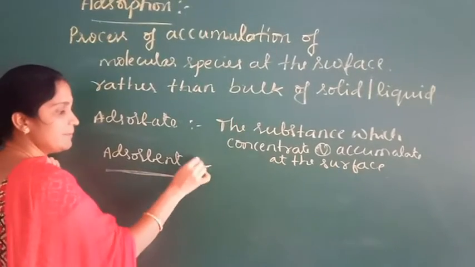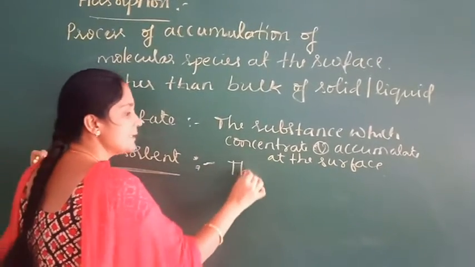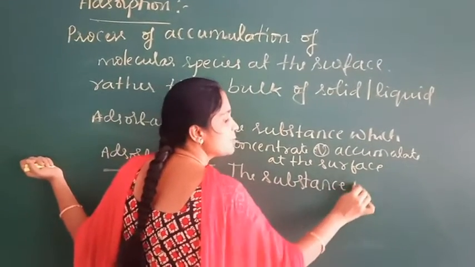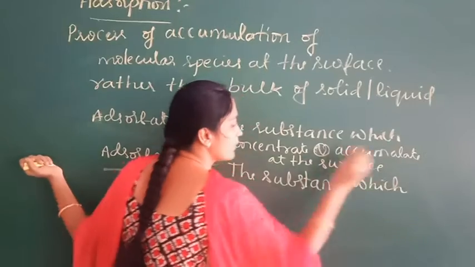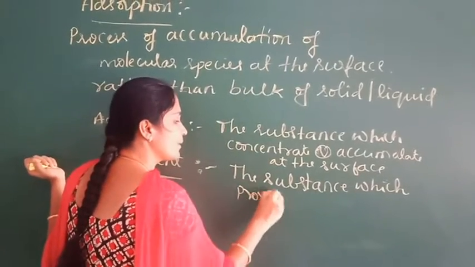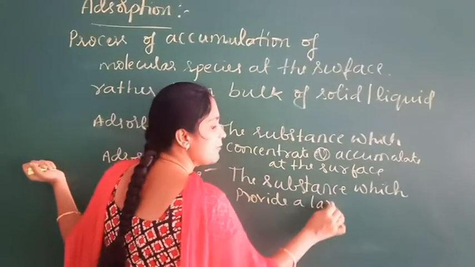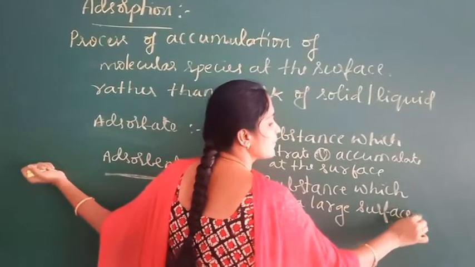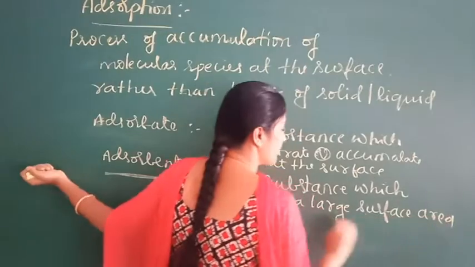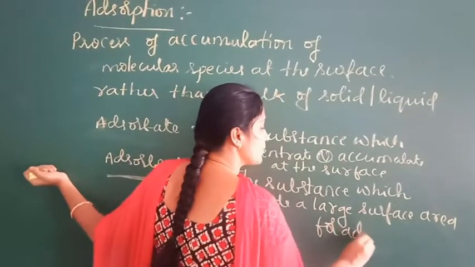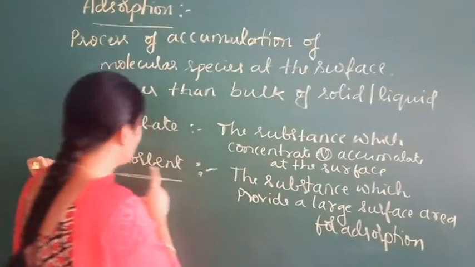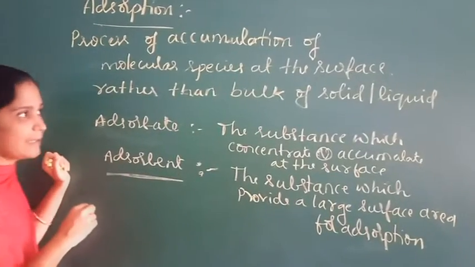Next one is adsorbent. So adsorbent means the substance which provides a large surface area for adsorption are called adsorbent. For example,